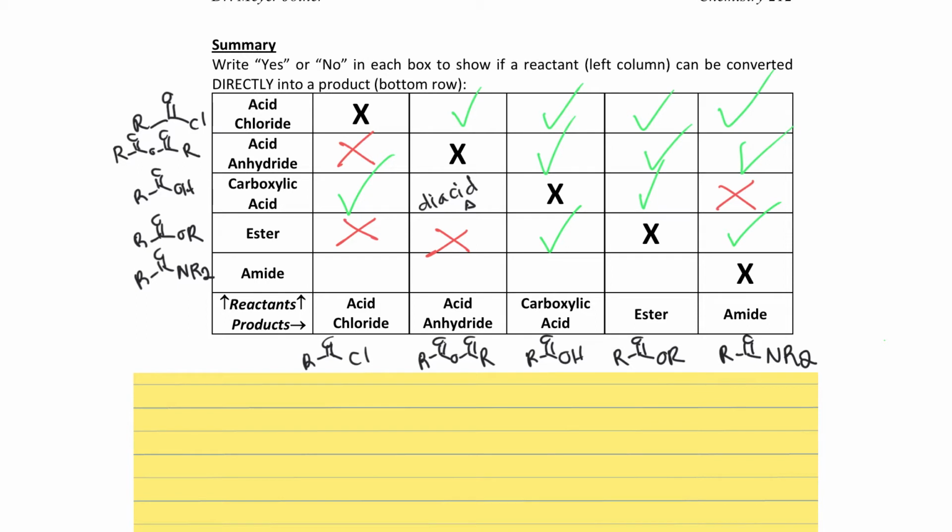The only thing I'll put is a little mark here too for transesterification. I'll just abbreviate transester. There we go. So transesterification will be a way to convert an ester to an ester, but usually the only reason you would do that is to switch out an R group. So as written, that's not going to happen, or at least not worth mentioning. Amide, last one. Those are pretty unreactive. We are able to hydrolyze them. That's it.